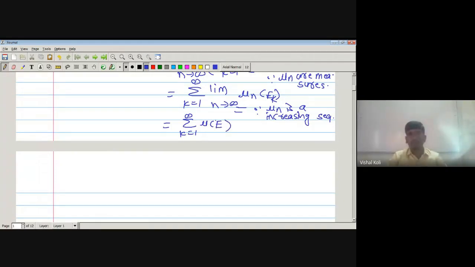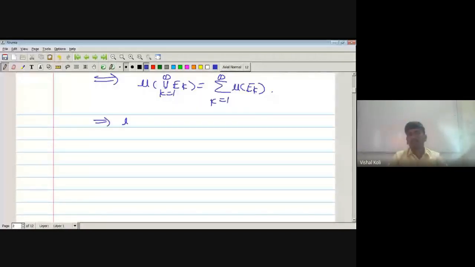So here we have proved that the measure of union k running from 1 to infinity Ek is nothing but summation k running from 1 to infinity measure of Ek. Therefore mu is countably additive. It holds both conditions, which implies mu is a measure on curly B. That is what we had to prove. Here is the required result.